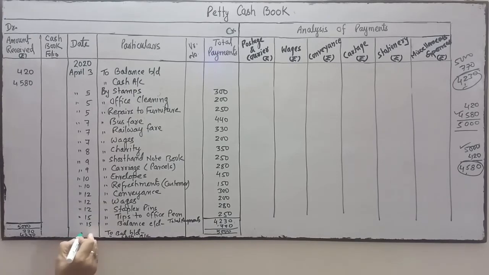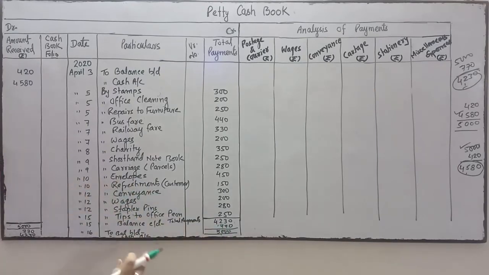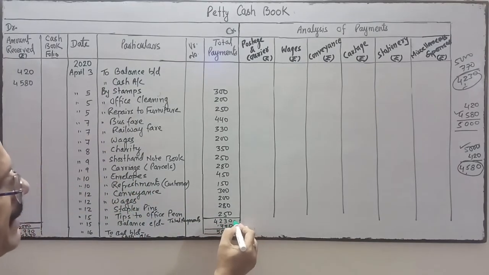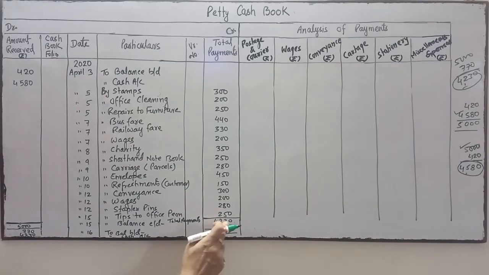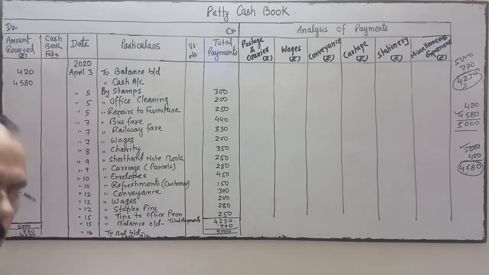This balance will be brought down on April 16, the next day. To balance brought down, we will write this side. To make the imprest money 5000, we will take whatever the petty cashier has spent, this much money 4230, from the head cashier. So he will write to cash account 4230, so that the imprest money will be again 5000.